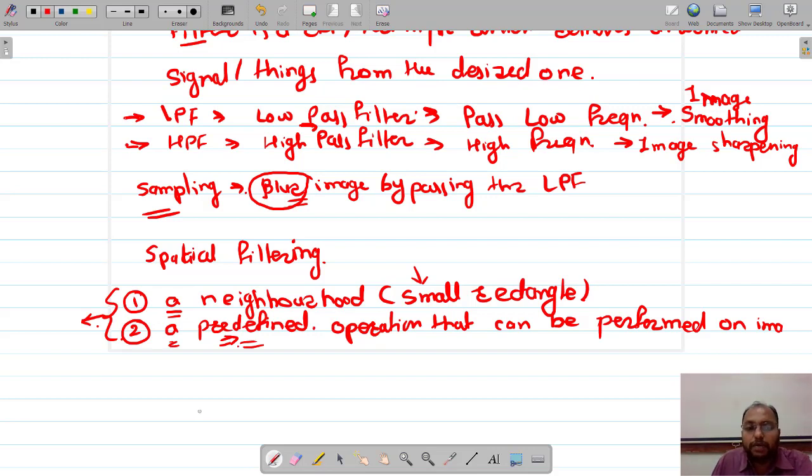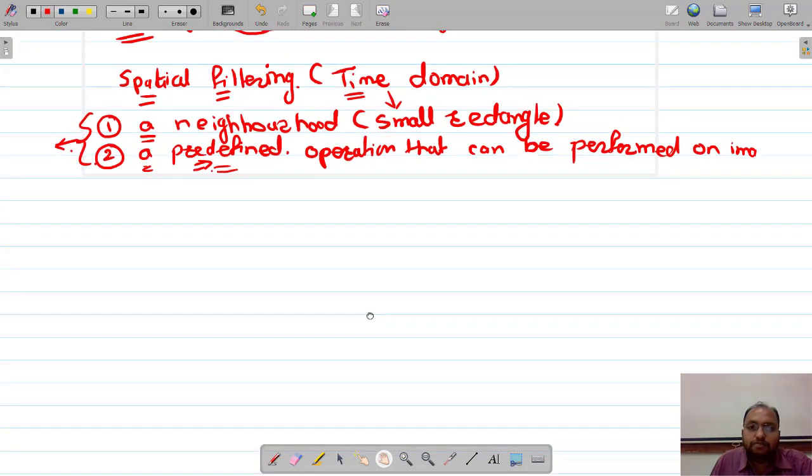In the case of MATLAB or Octave, we also have some kind of predefined filter mask, and we can use that and go for the filtering, okay. Right now we are talking about spatial filtering, which we can also call time domain filtering, and then we can go for frequency domain filtering as well, okay. So right now we are performing spatial filtering, and that can be treated as time domain filtering, okay.